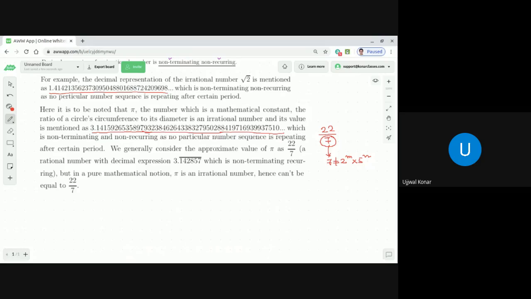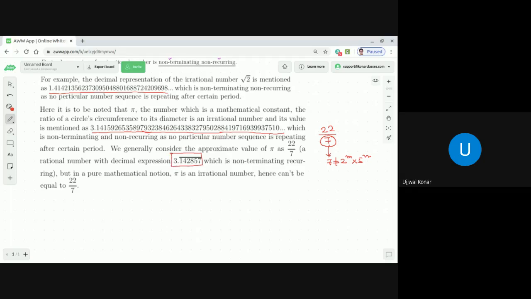Why recurring? Because it is a rational number. If you make a long division, dividing 22 by 7, or use any calculator, you will find that the value is 3.142857, 142857, 142857, 142857, and so on. So we see that 142857 is actually recurring, and hence we represent it like this, 3.142857 with a bar, as you see, dear students. Correct, no?